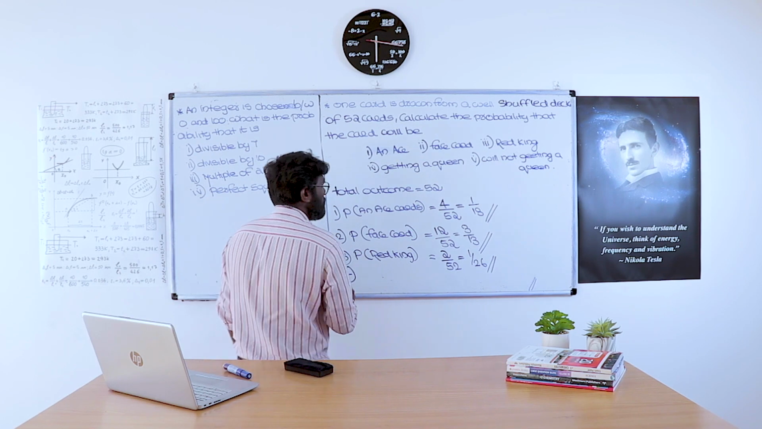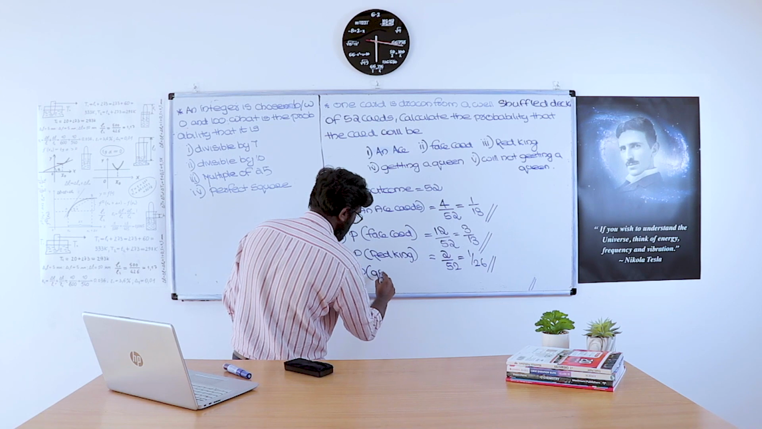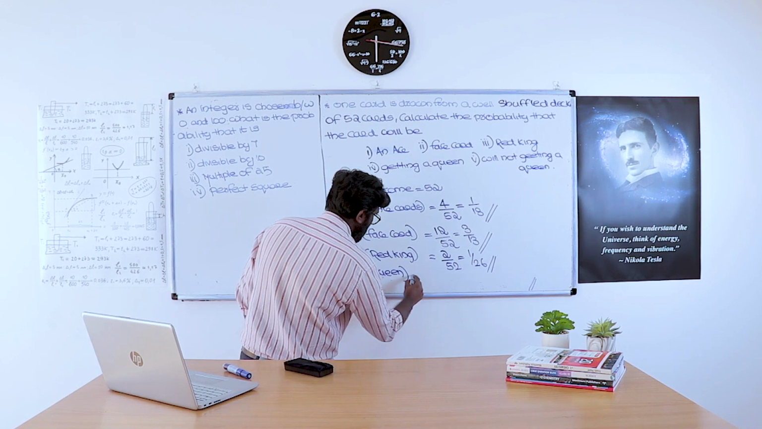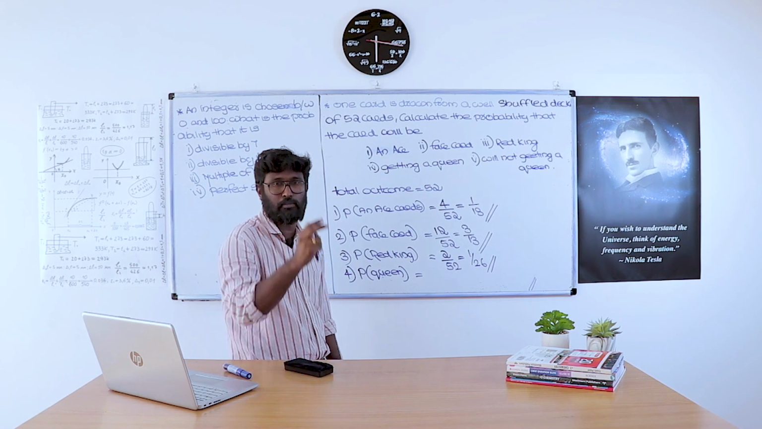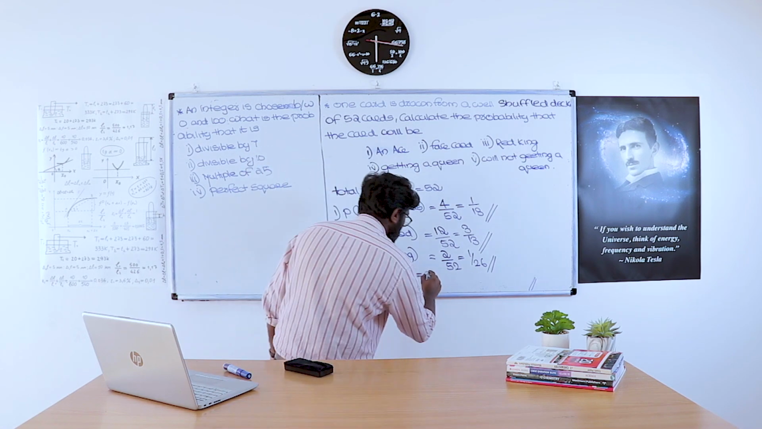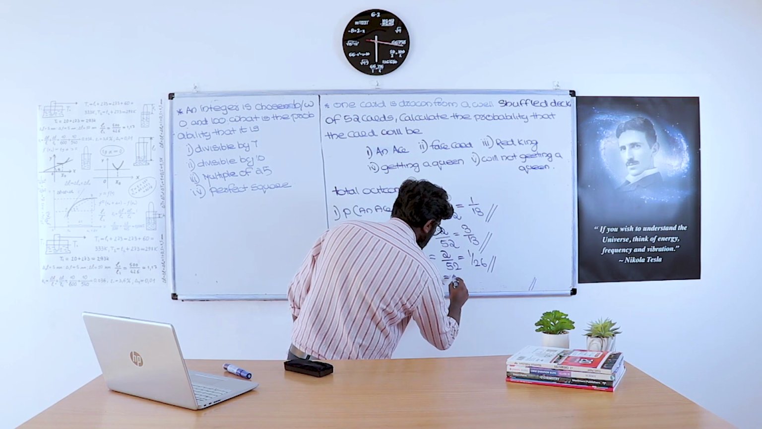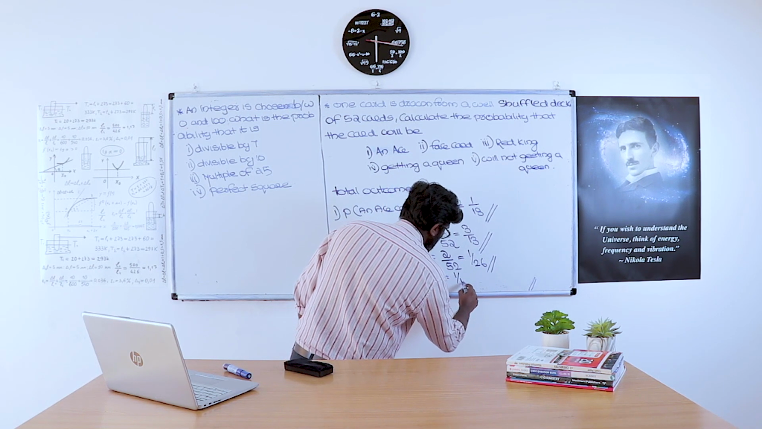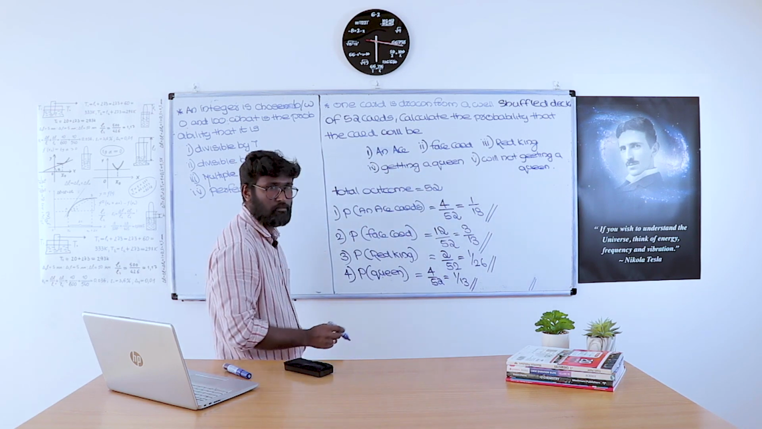Fourth one. The probability of getting a queen. How many queens are there? 2 in red and 2 in black. There will be 4 queens. The probability of getting a queen is 4 by 52. That is equal to 2 by 26. That is equal to 1 by 30. Probability of getting a queen is 1 by 30.